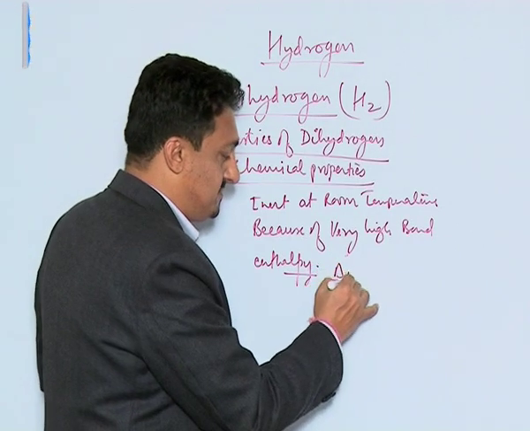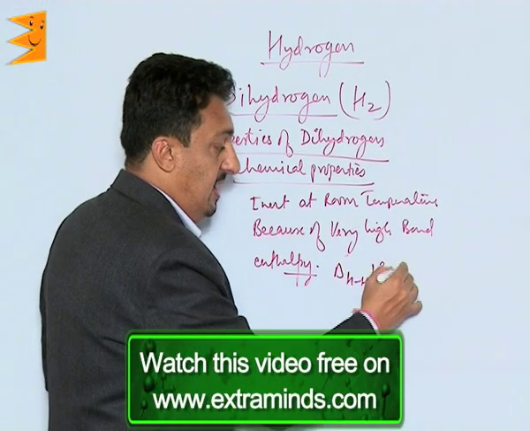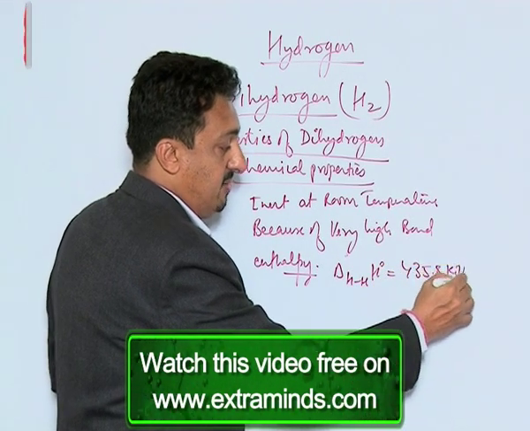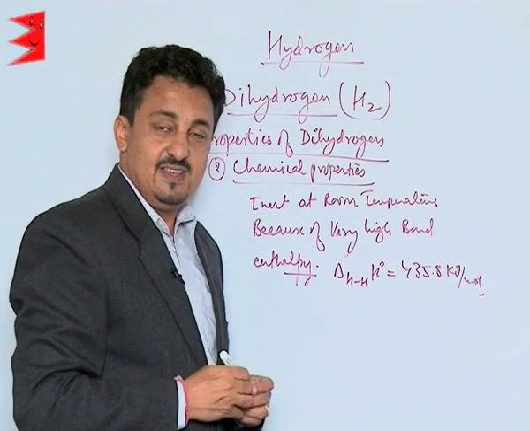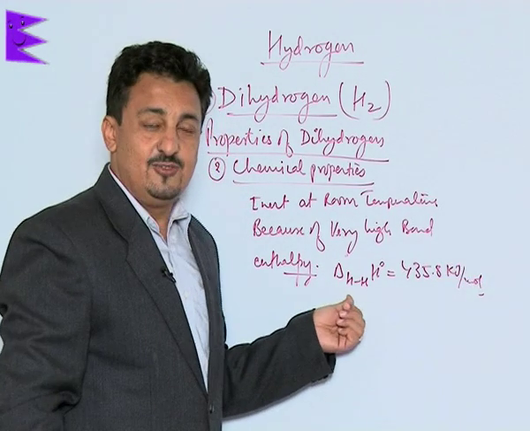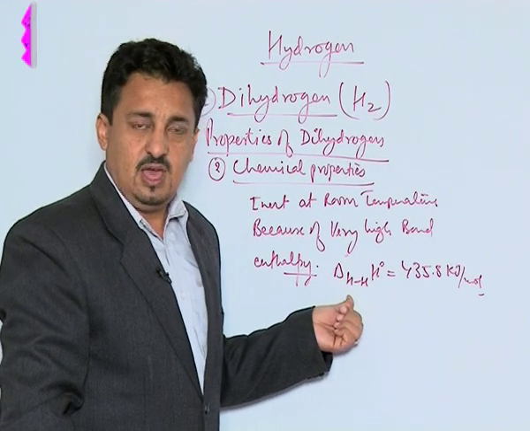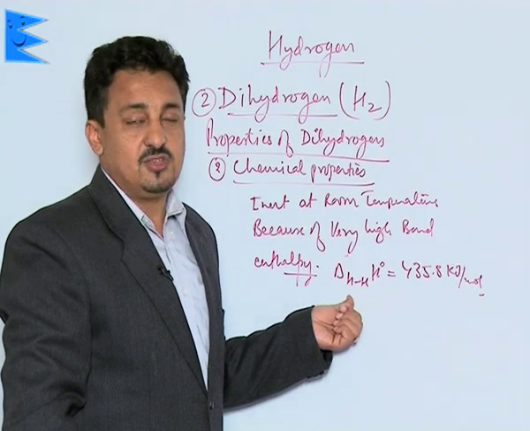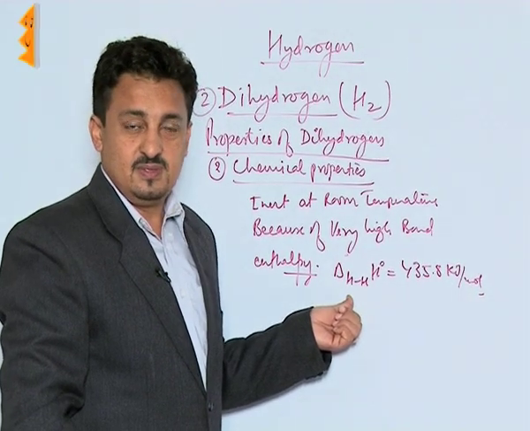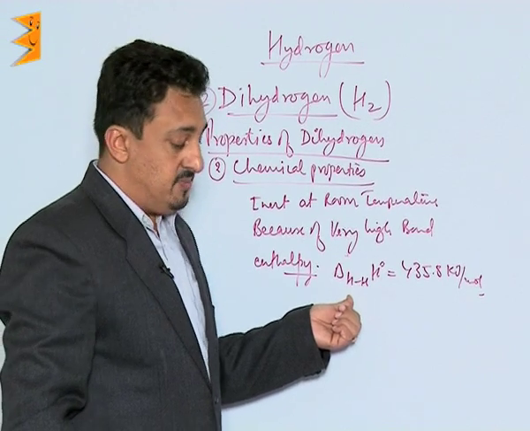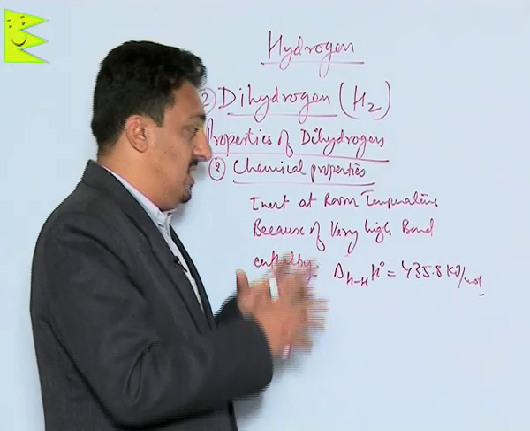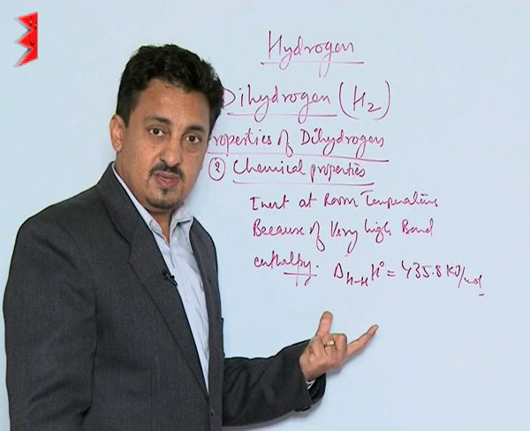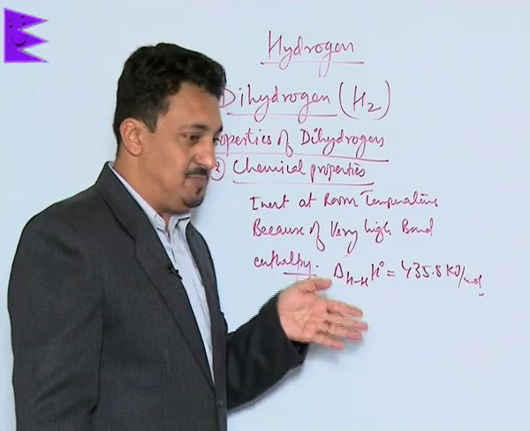Its bond enthalpy is 435.8 kilojoules per mole, which is very high. That is why it breaks down into atomic hydrogen only at a very high temperature, around 2000 Kelvin, or under the influence of UV light or an electric arc. Another important thing about hydrogen is that all its chemical properties mainly depend upon its bond enthalpy. That is why its reactions usually take place at a high temperature.